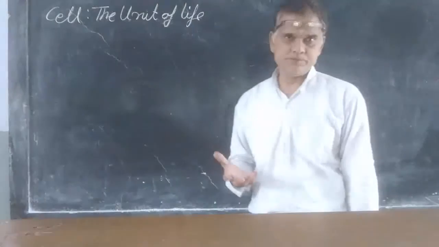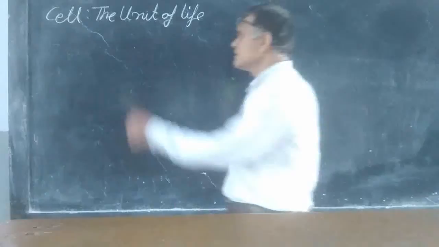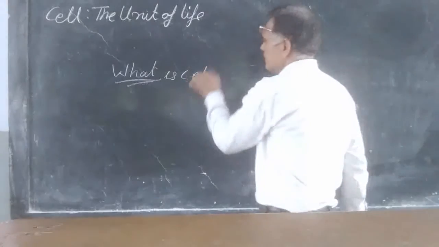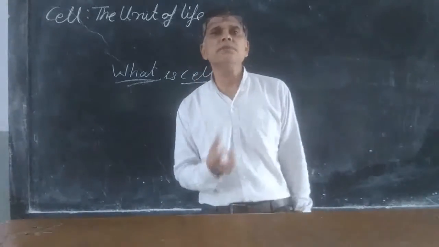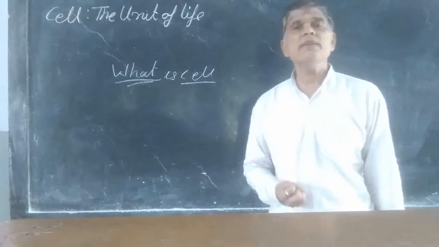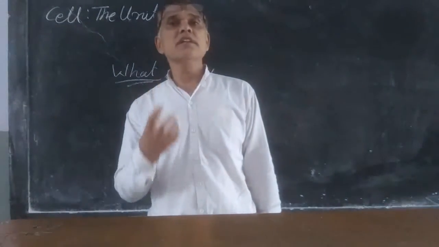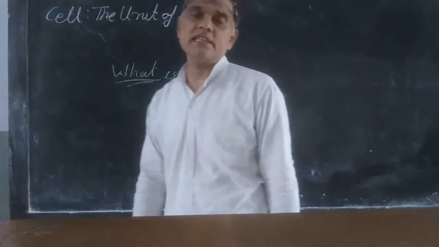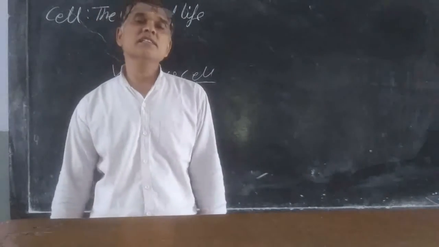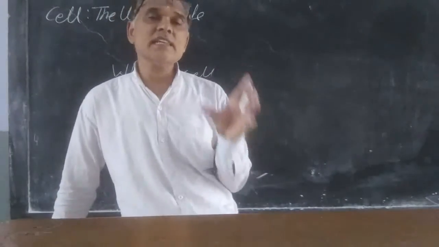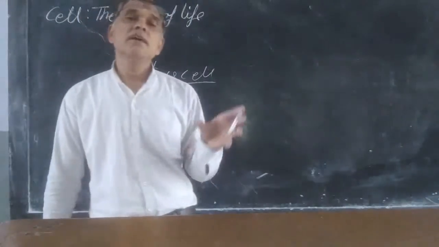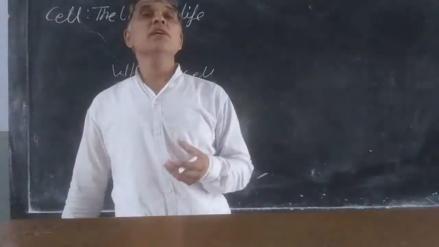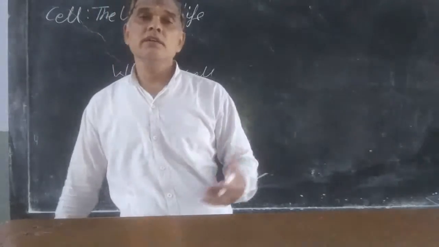What is a cell? We can say the cell is the unit of life, or the unit of organism. All organisms are made from cells. Unicellular organisms are formed from a single cell, just like amoeba, paramecium, euglena. They perform all functions from the cell. And some organisms are multicellular, having more than one cell.